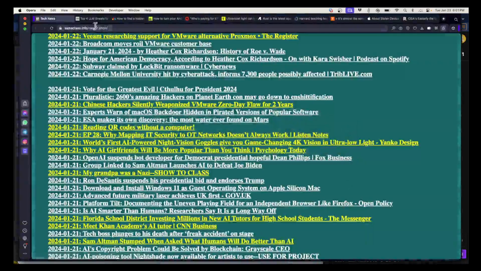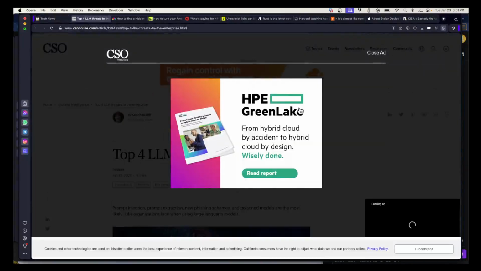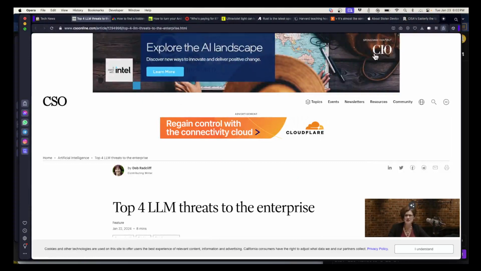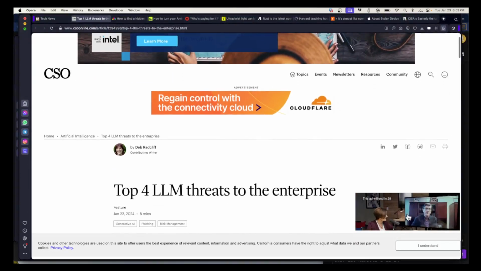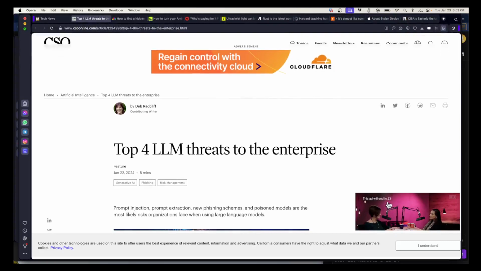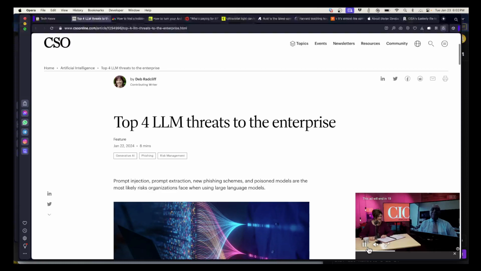that I thought were interesting. This one in particular, if I can get this past the stupid error, these are large language model threats to the enterprise. And they were a little bit different than, say, the OWASP top 10. And I would close this ad if there was any way to close it, but there doesn't seem to be.